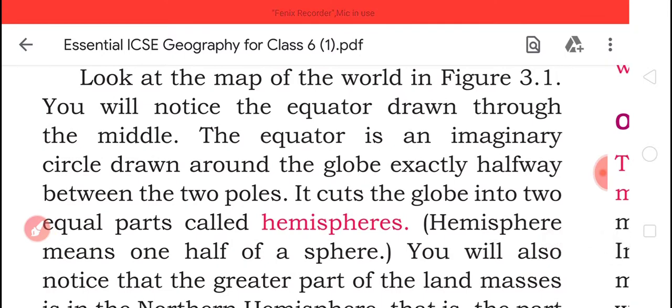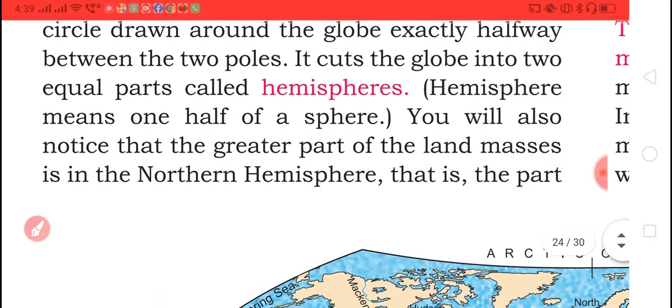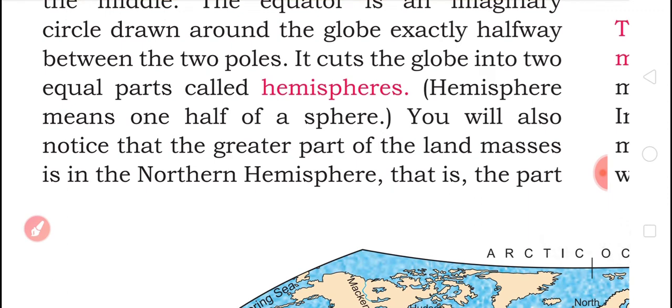Look at the map of the world in 3.1. We will notice that the equator is drawn through the middle. The equator is an imaginary circle drawn on a globe exactly halfway between the two poles. It cuts the globe into two, each called a hemisphere. We will notice that the greater part of the land masses are in the northern hemisphere.